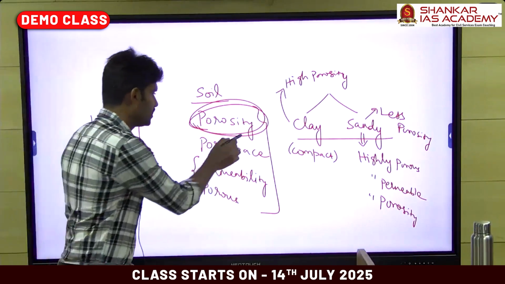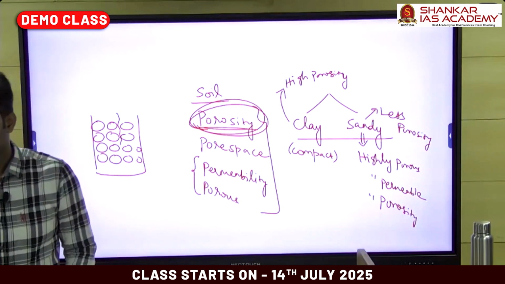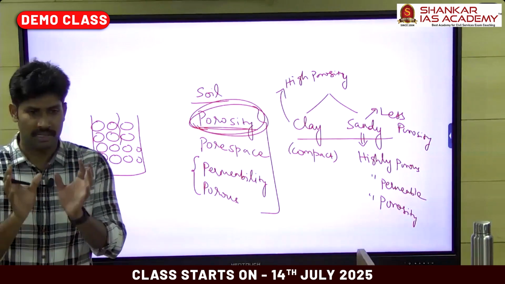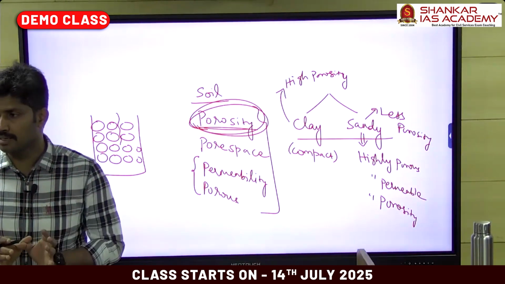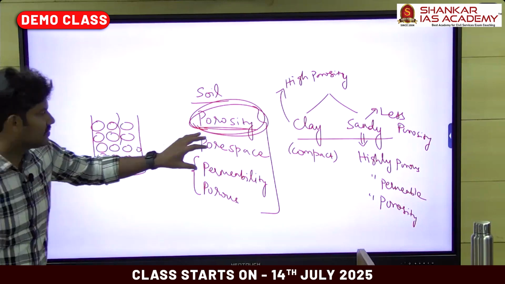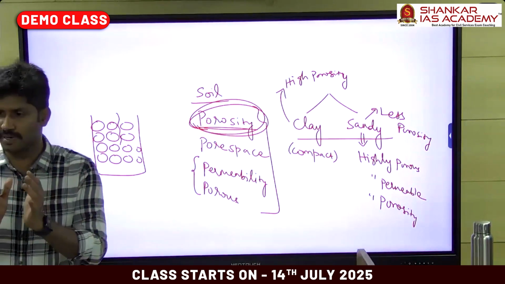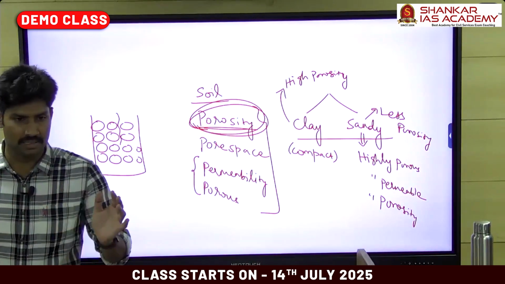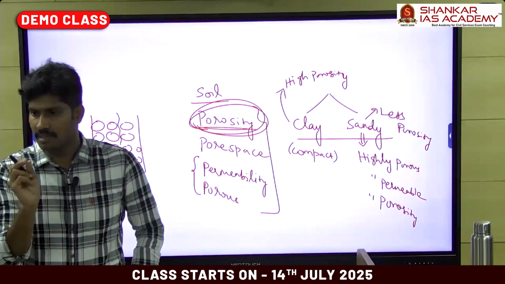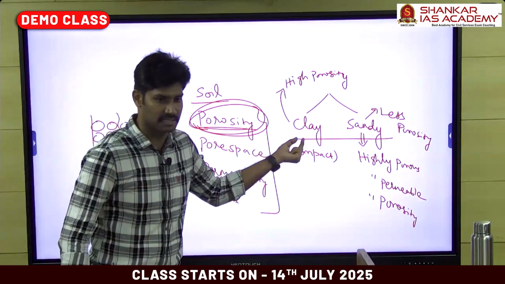Here porosity is not based on the permeability, it is based on the number of pore spaces. There is a difference between the gap between the soil particles and the number of pore spaces. Sandy soil has bigger size particles, more than 2 millimeter, whereas clay particles are very small, less than 0.002 mm. They are very minute particles in the soil.